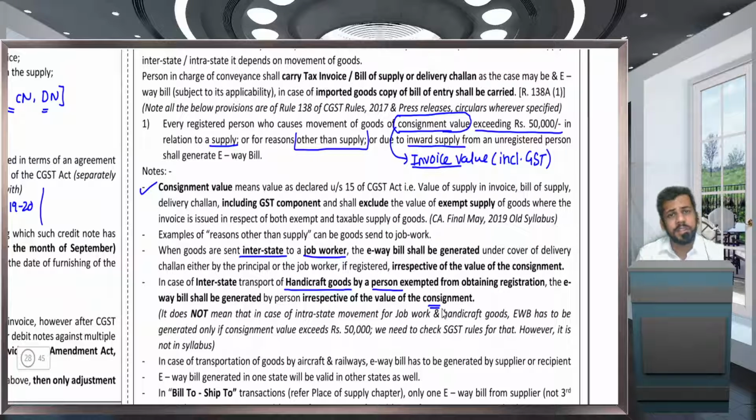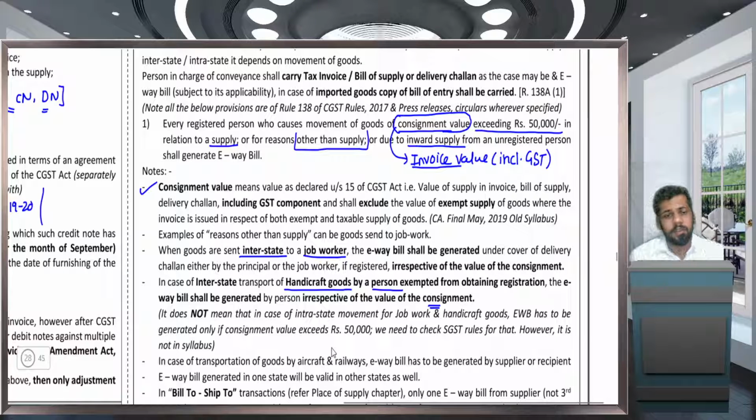Registration and e-way bill are both different. If you are unregistered, your transporter will generate the e-way bill. If the transporter is unregistered, he can still enroll for e-way bill and he has to generate. So there is no requirement to be a registered person to issue an e-way bill. Even an unregistered person with the enrollment ID can be the person liable to issue an e-way bill.